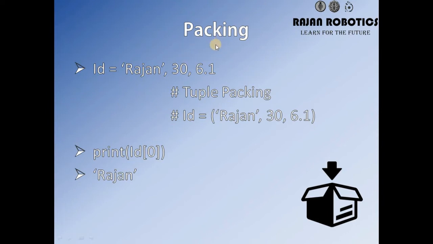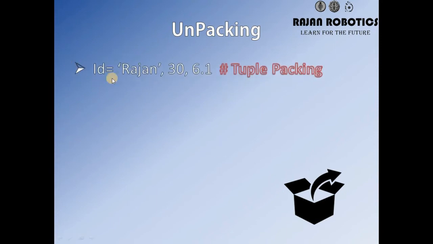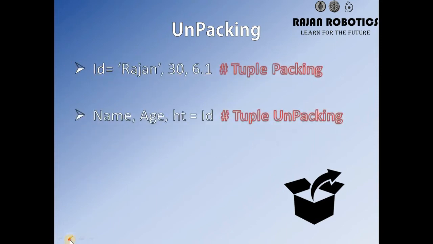So when we have packing, we will have unpacking. Unpacking is nothing but taking the objects out of the pack. So this is the packing. Now with one single variable, we can put three data, right? We are going to put the values of id into three different variables.